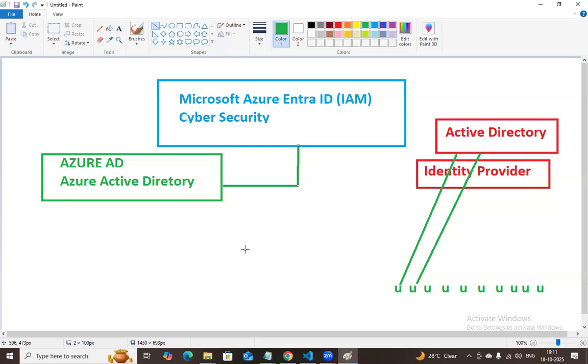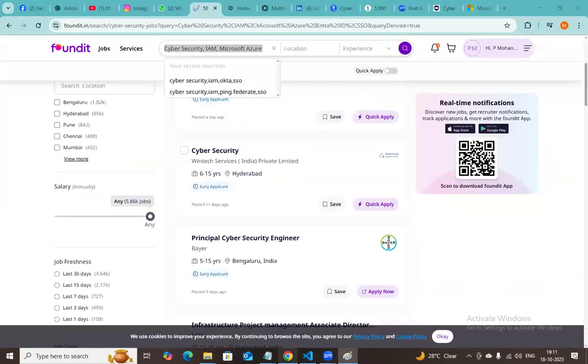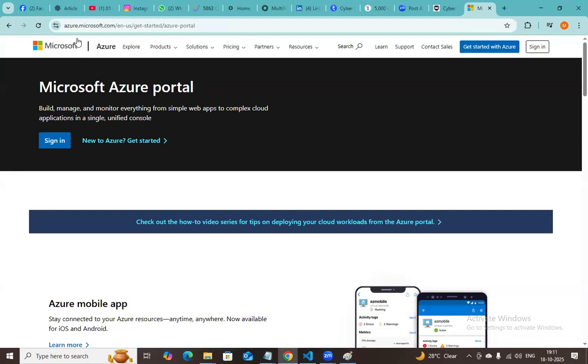Azure cloud users, millions of users are there. How many Azure data engineers are available? How many Azure DevOps people? How many Microsoft web application developers? How many people are available throughout the world? All these people need to log into portal.azure.com, right? Everybody has to create an account in the Azure portal, am I right?